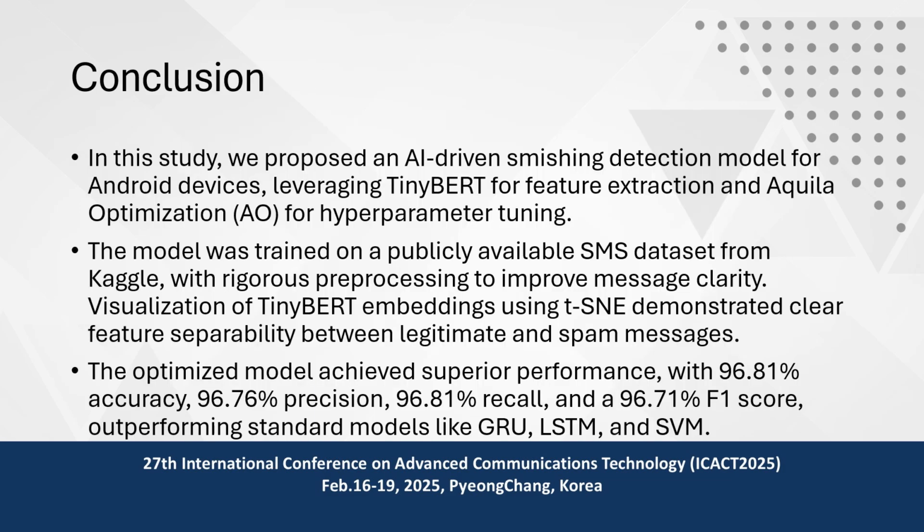And finally, we conclude the presentation. In this study, we proposed an AI-driven smishing detection model for Android devices, leveraging TinyBERT for feature extraction and the Aquila optimizer for hyperparameter tuning. The model was trained on a publicly available SMS dataset from Kaggle, which we preprocessed to improve message clarity. We use TinyBERT for feature extraction and a CNN model for classification. For this, we get 96.81% accuracy, 96.76% precision, 96.81% recall, and 96.7% F1 score, and it performed relatively better than GRU, LSTM, and SVM based models.